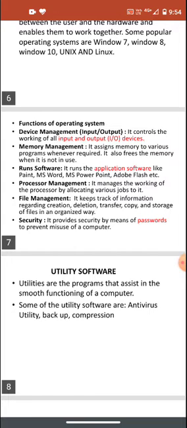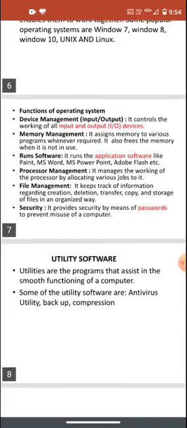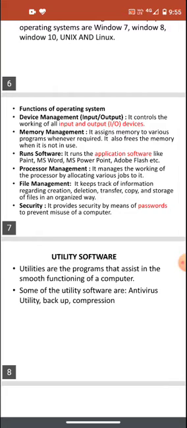And then there is processor management. It manages the working of the processor by allocating various jobs to it. As we all know, in a computer we can do more than one task at the same time. So the operating system allows the processor to work on different software all together. It manages the processor in a way that it looks like all the applications are running at the same time.